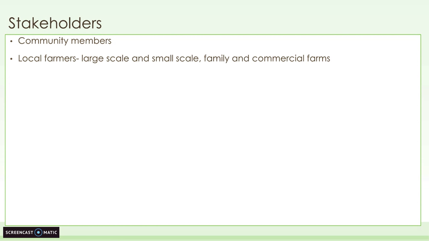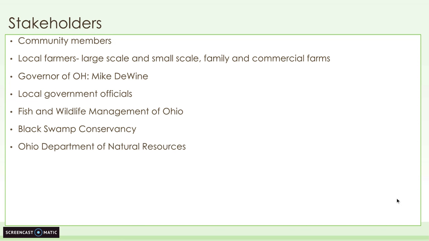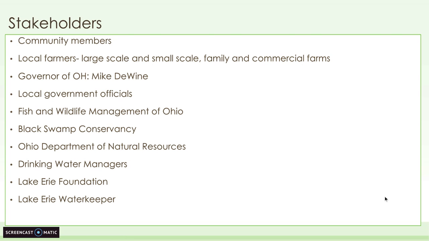The stakeholders for this plan include community members, local farmers, including large and small scale, including family and commercial farms, the governor of Ohio, which currently is Mike DeWine, local government officials, Fish and Wildlife Management of Ohio, the Black Swamp Conservancy, the Ohio Department of Natural Resources, drinking water managers, including water treatment facilities and drinking water manufacturers, the Lake Erie Foundation, and the Lake Erie Waterkeeper.